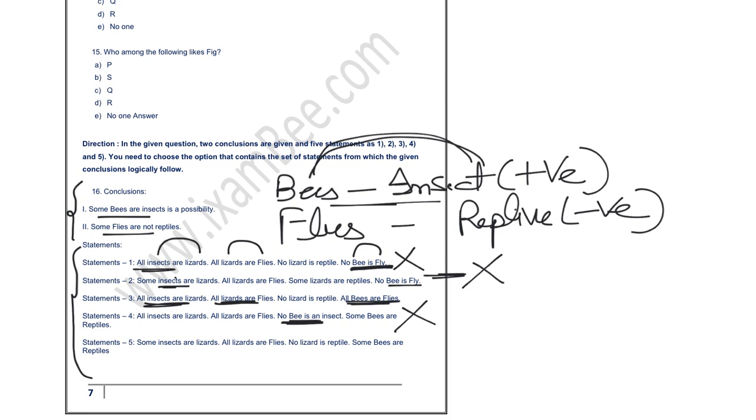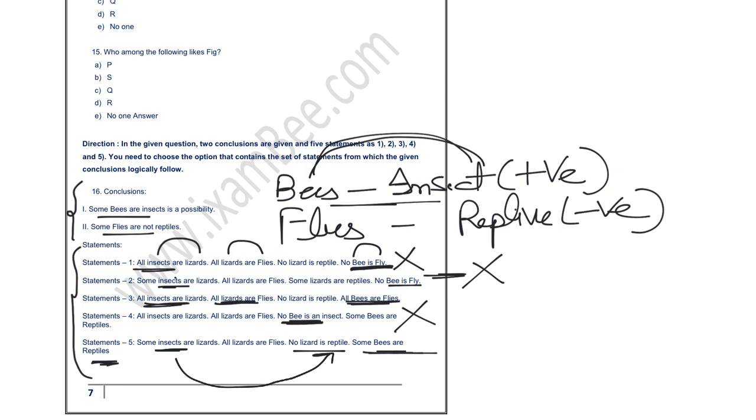And now if you look at statement number 5, it is given to you that some bees are reptiles, right? And you can connect this bee with insects with the help of lizard and reptiles. Now there is a negative relation between lizard and reptile, but there is no negative relation between bees and insects, so you can consider this particular statement, right?